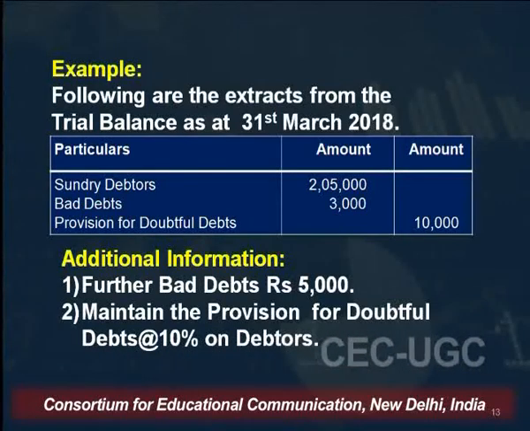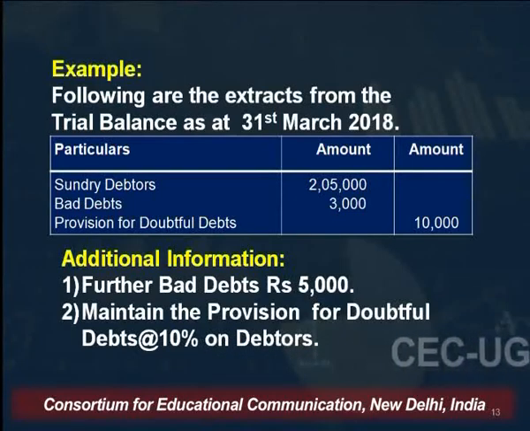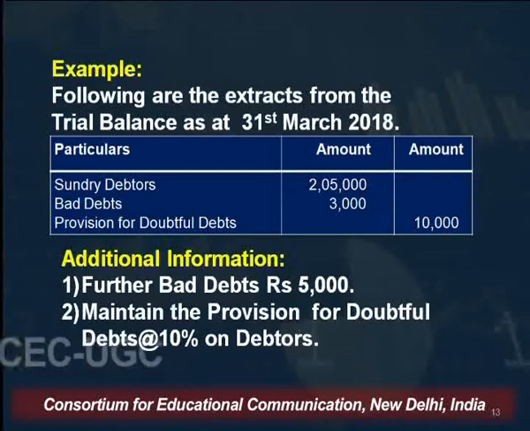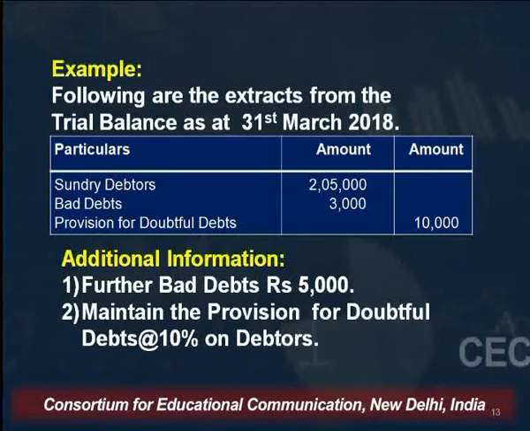But the items which are given outside of the trial balance have to be adjusted by passing an adjustment entry. So in that case, it will affect at least two places. That means if bad debts are given outside of the trial balance, it will affect the profit and loss account, and it will also be shown on the asset side of the balance sheet. So how is it shown?